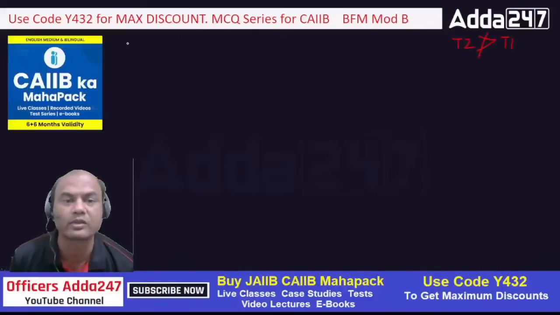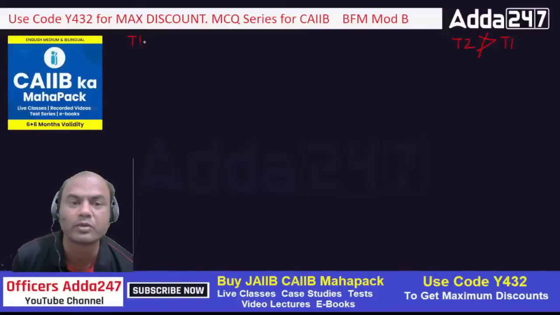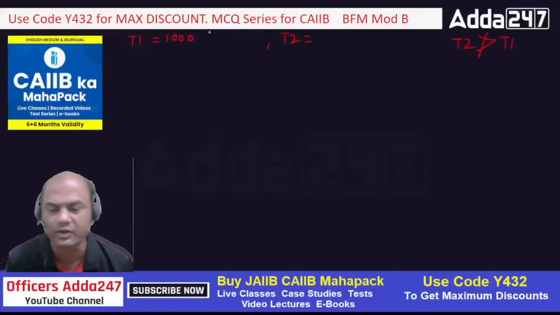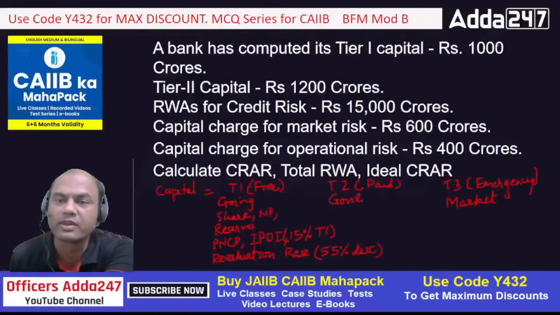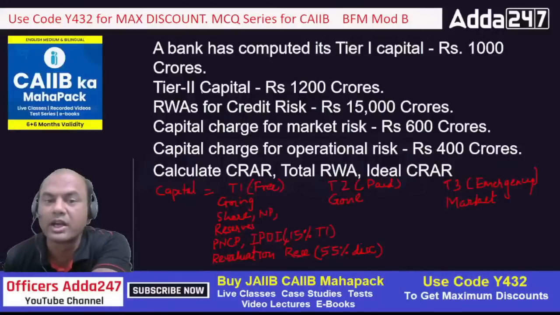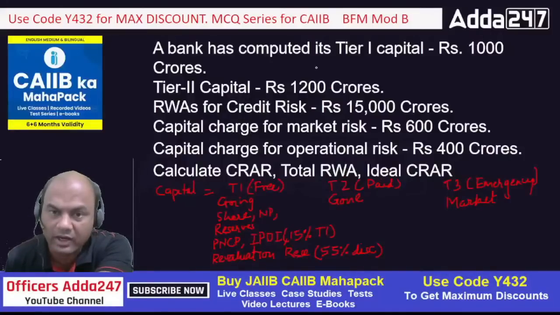So for our calculations, give me the figure now. T1 equals to what and T2 equals to what? T1 is given as 1000 crores, so I'll write 1000. But what about T2? T2 will be taken as what? 1200 or something else?